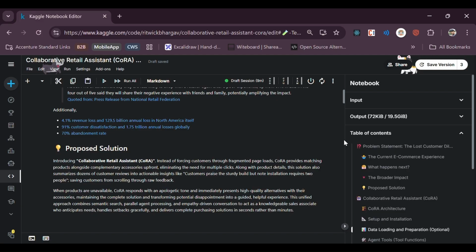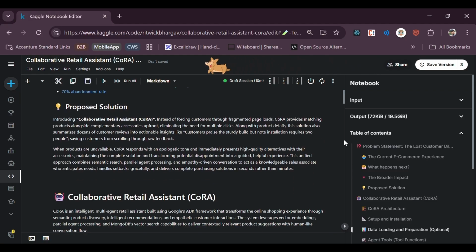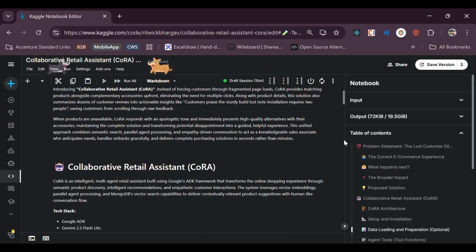are not there, so we will say okay, this product looks like it is out of stock, however these are some of the alternatives. And then along with that we will also provide upselling products or accessories such as the antiques which can be displayed there, or let's say the plants that can be displayed there and can be purchased on our platform. For this we will be using a set of specialized agents which are created using Google ADK again. So let's go through the solution and let's explore it.